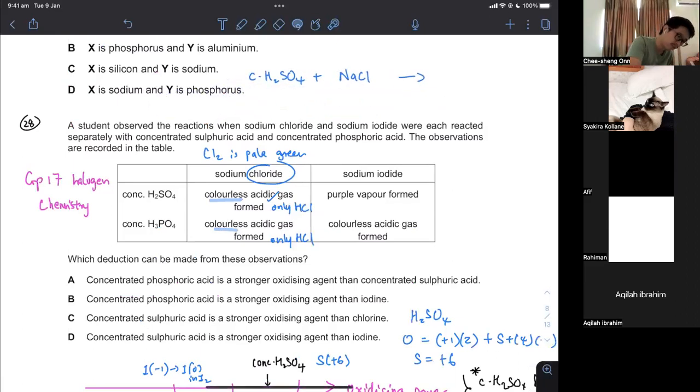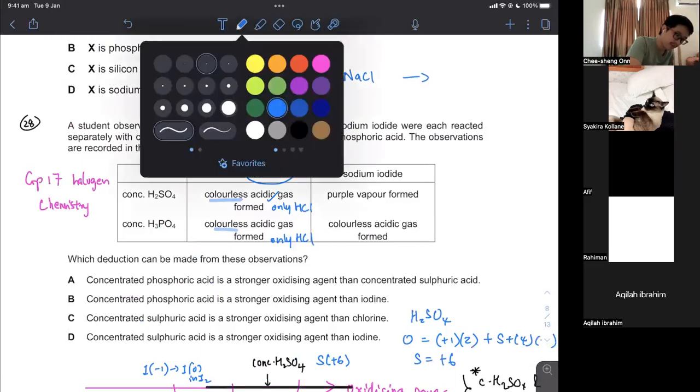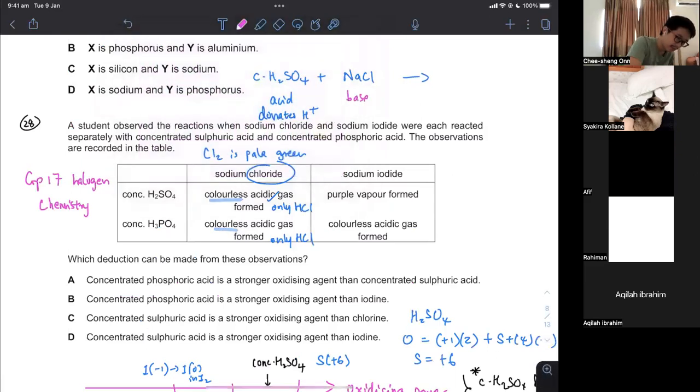I mean, that one you should pretty much know now. If this is acid, it donates protons. So what would be the other one then? The other one would be a base. It will accept the protons. The Cl minus accepts the H plus. You get HCl. And then you will produce a salt. So you get Na plus, you get HSO4 minus.